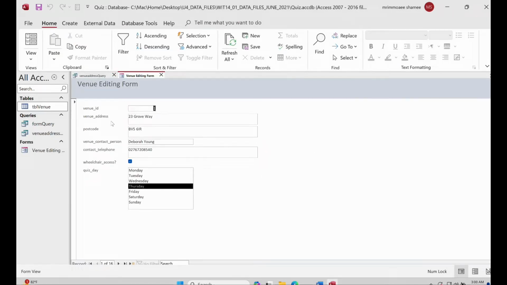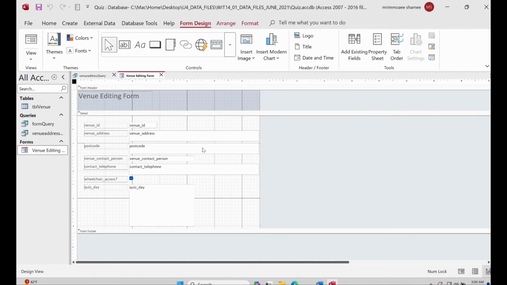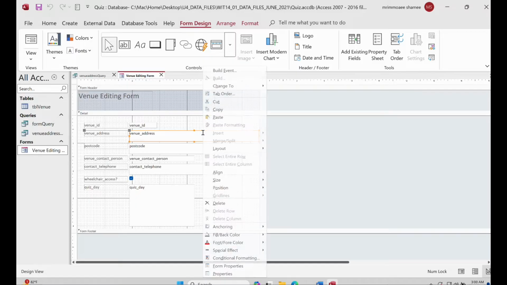But here if you notice, the venue address is not in a drop down or a combo box, right? It's just in a text box. So we have to change it. So how can we change this? When we want to edit a form or report or anything, just click here and go to the design view. When you go to the design view, we just right click here and change to combo box.